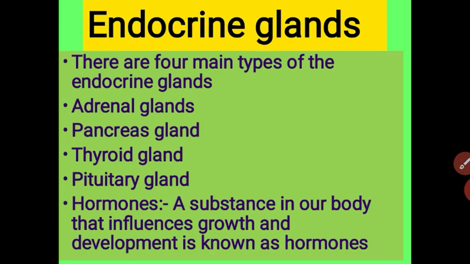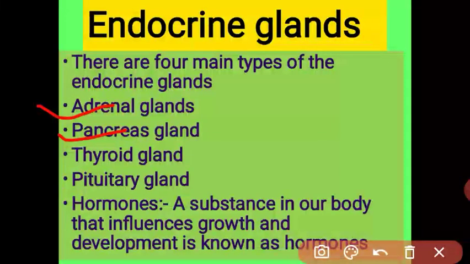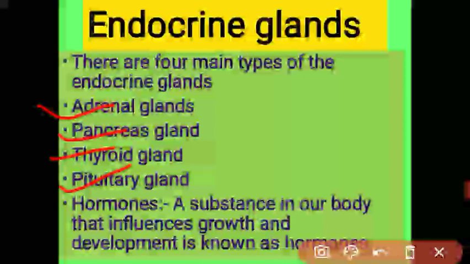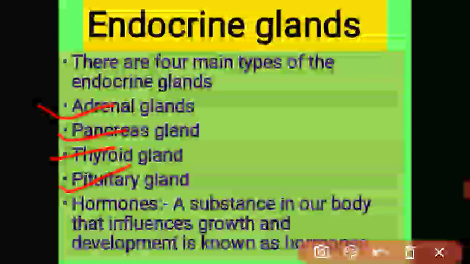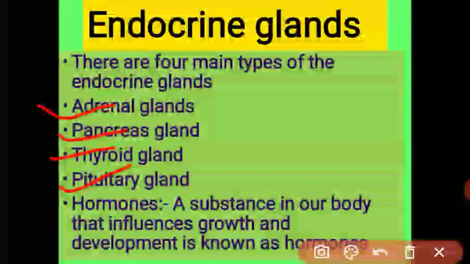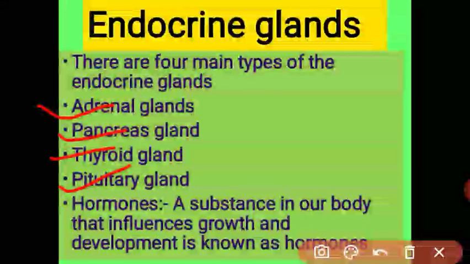See, endocrine glands. There are four major types of endocrine glands we have to study in this chapter. There are many endocrine glands like testes, ovaries, hypothalamus present in our body, but in this lesson, in our syllabus, we have to study only four major types of glands: adrenal gland, pancreas gland, thyroid gland, and pituitary gland. We have to study these four types of glands one by one, in detail, each and every gland.